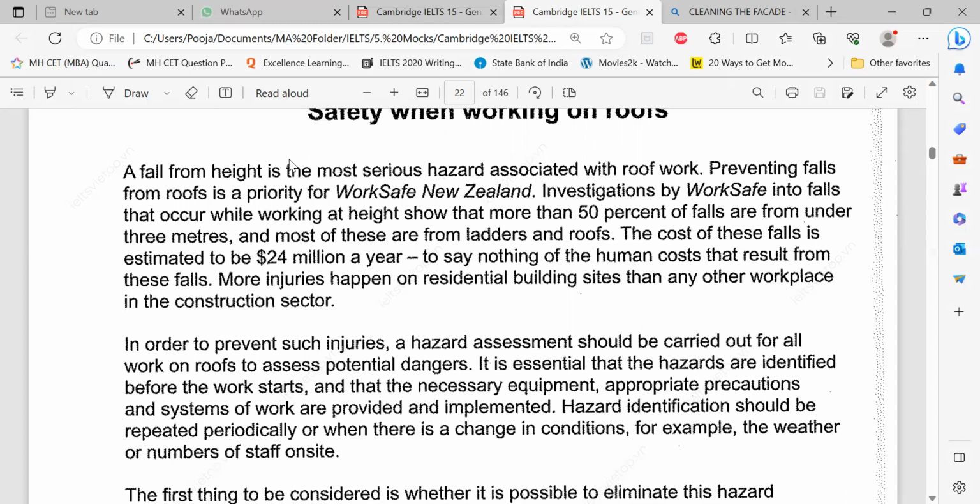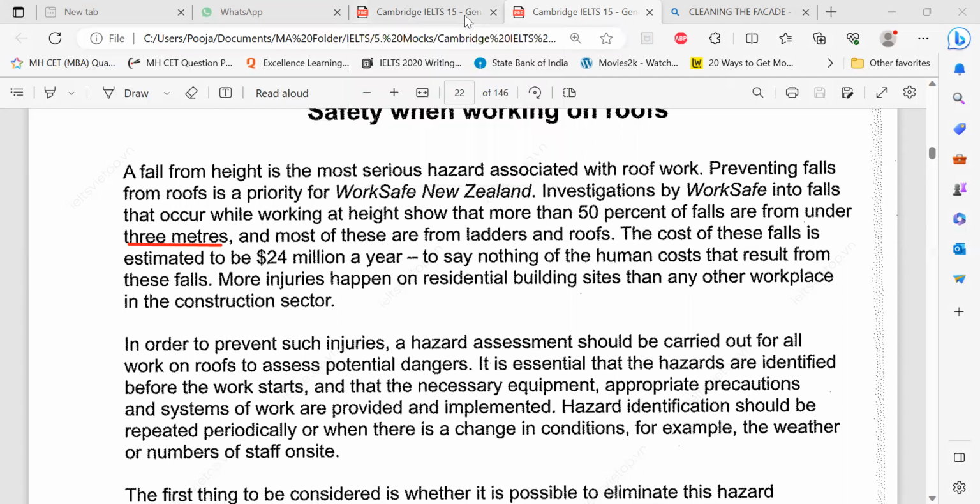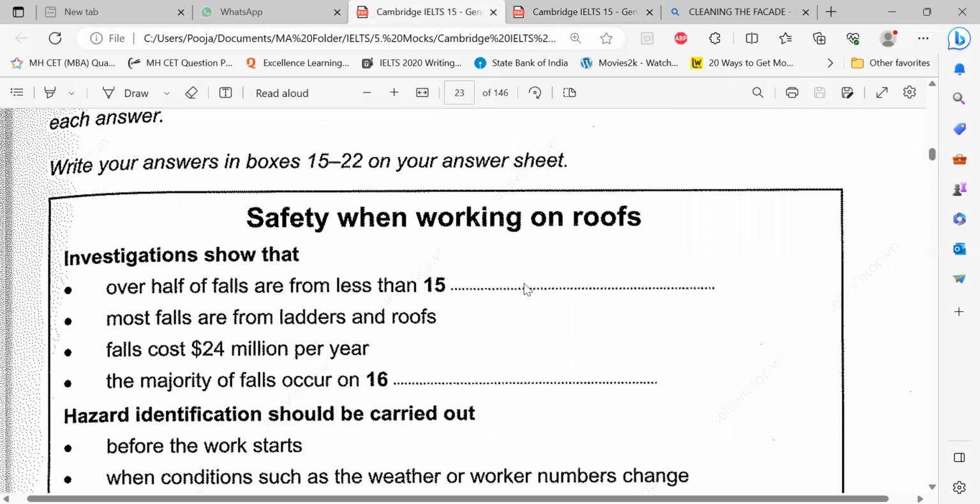Please do not make any changes in the answer. In reading, it has to be the exact word from the passage. 99% of the time it will fit in. Did you get the answer? 3 meters? Yes. Less than 3 meters. We anticipated some feet. Some number would be there. When you anticipate, your eyes are also searching for it. Metre, metres, whatever they write. If they write it that way, you also write it that way.